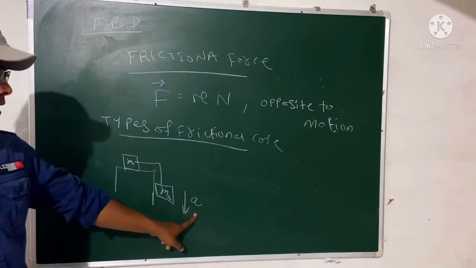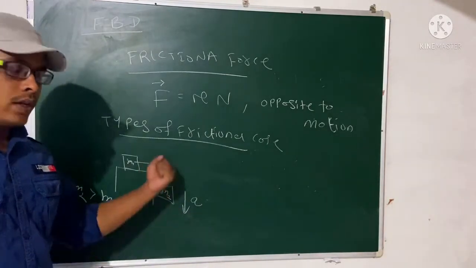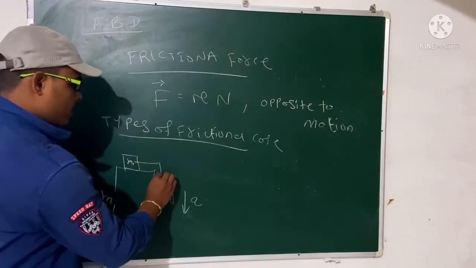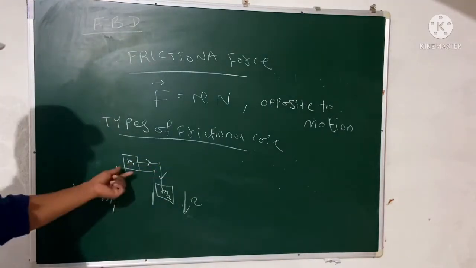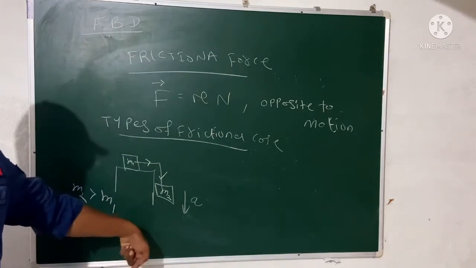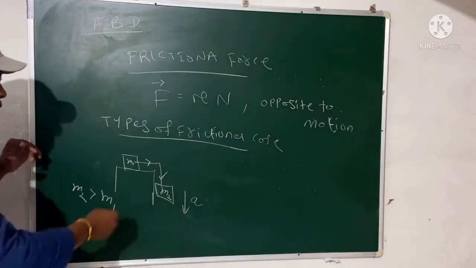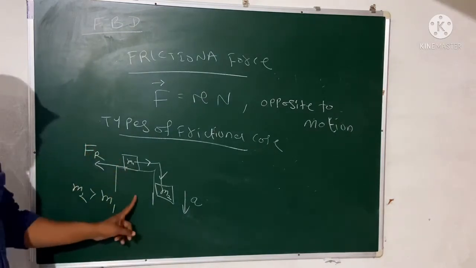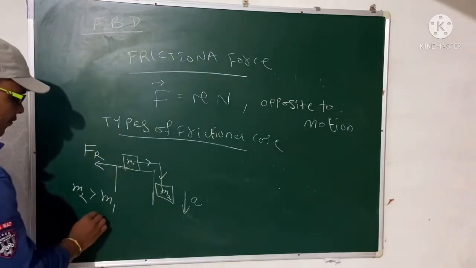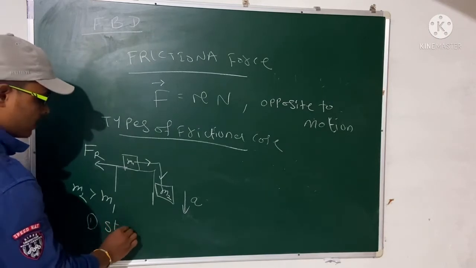So this is the acceleration. If M2 moves downward, then M1 will also move to the left side. But remember, there also acts some frictional force in this direction. Such a type of frictional force is called static friction.